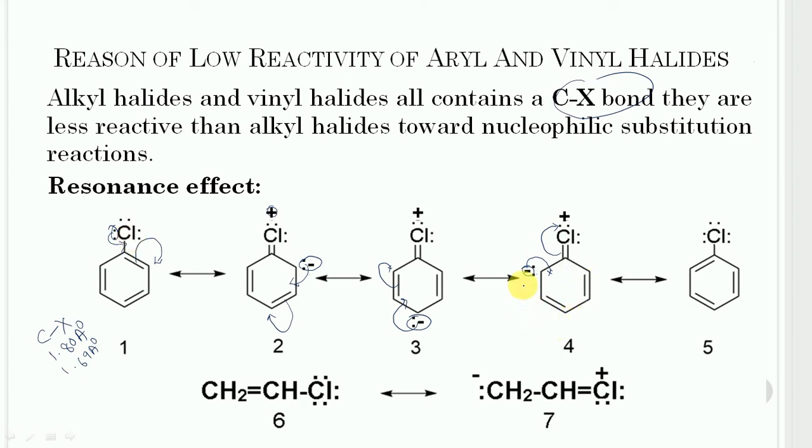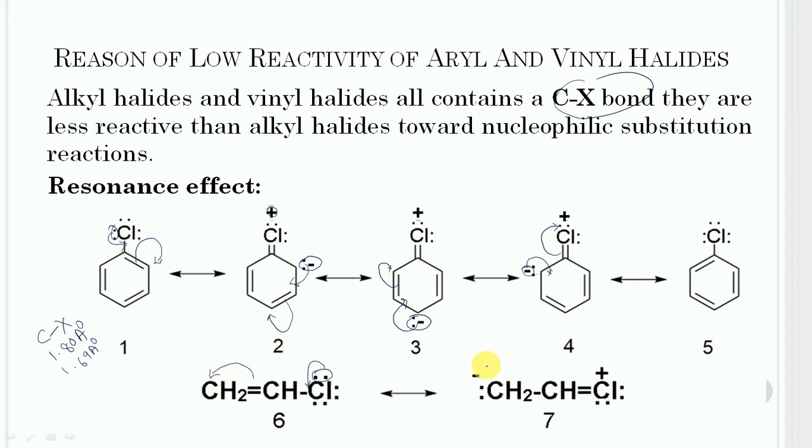Similarly, vinyl halide can also be represented by a resonance hybrid of the following two structures. Now this additional lone pair will take part in pi bond formation. So a fresh pi bond will appear between carbon and halogen, and this pi bond will shift toward this carbon.